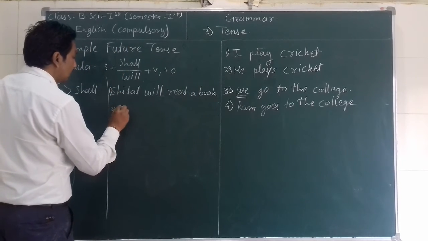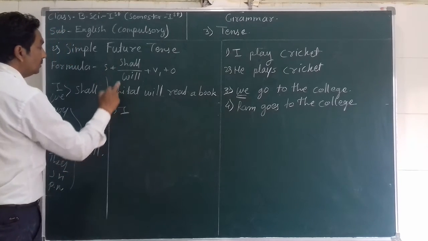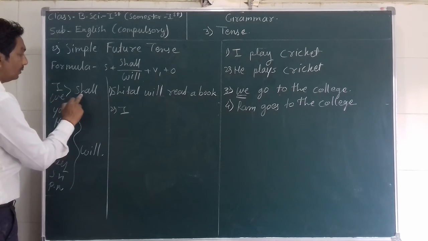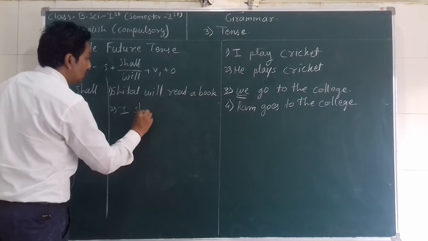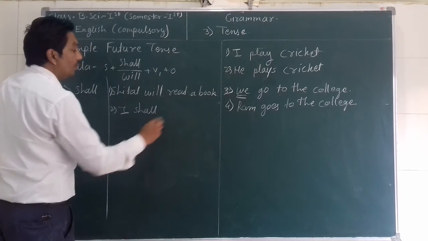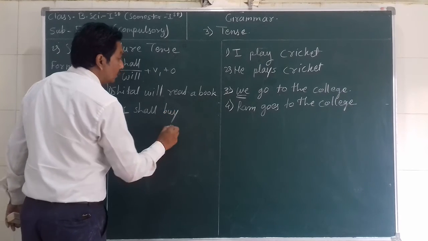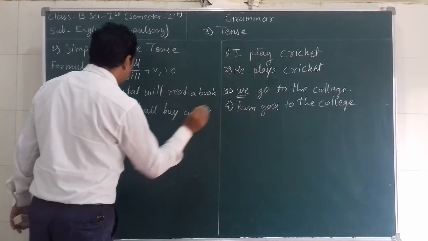Another sentence, I. So after I in simple future tense we have to use shall. If there is subject I or we, always use shall in front of it in simple future tense. I shall. Then V1, any V1. What? Buy. So what are you going to buy? A car.